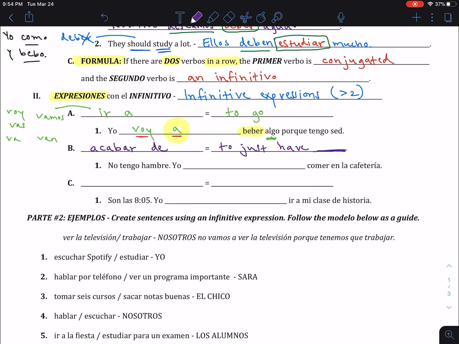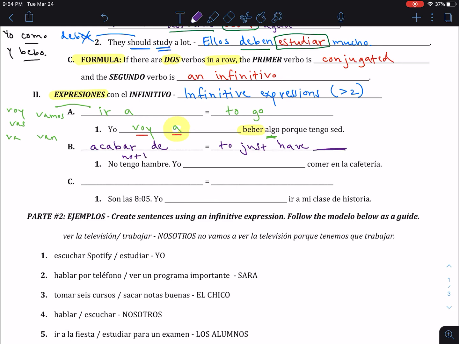I'm not hungry. Yo acabo de comer. I just ate, so I'm not hungry. Okay? Notice again, we have here de going with acabo. We still have comer afterwards. So we still have our first variable conjugated, second variable the infinitive. We just have de in there making an expression.